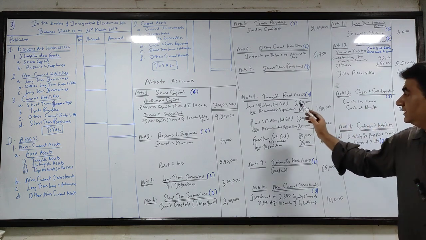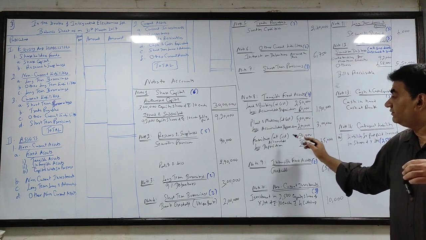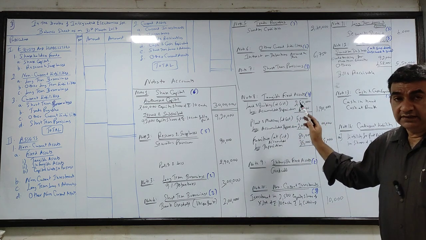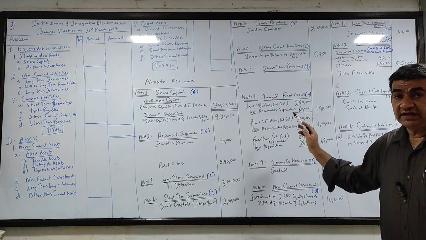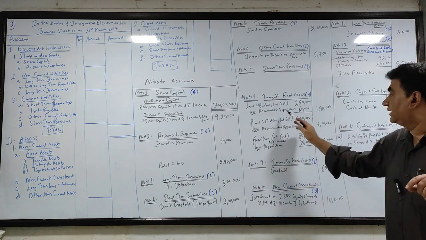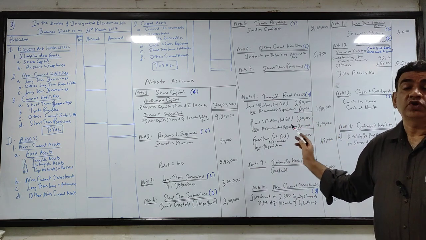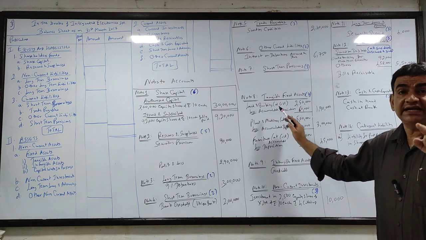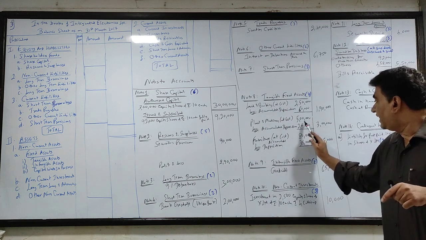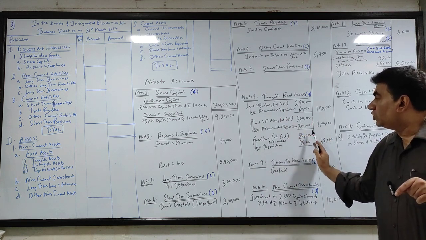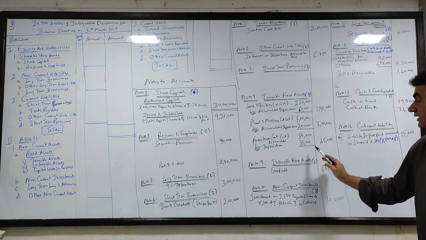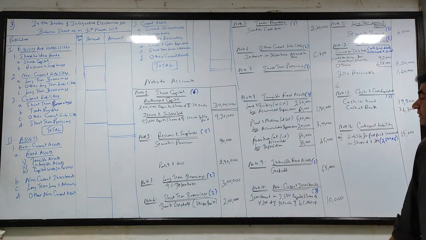So I'll repeat: land and building, plant and machinery, furniture, all three. Put cost in the inner column. The trial balance amount which is given in the debit column will come outside, and the difference will be your accumulated depreciation. 250 minus 190, 60 accumulated depreciation for land and building. 5 lakh minus 3 lakh, 2 lakh accumulated depreciation for plant and machinery. 80 minus 45, 35,000 accumulated depreciation for furniture.